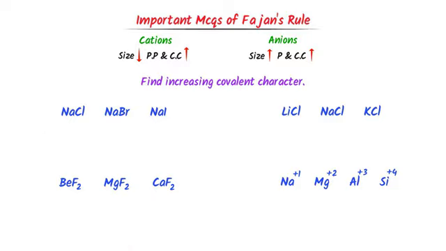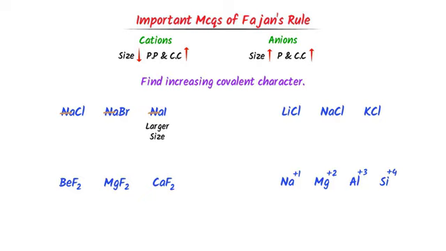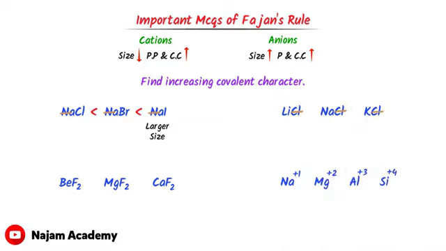Well, here the cation is the same, which is sodium. So I only consider the anion. We know that the larger the size of an anion, the more is the polarizability and covalent character. The size of iodine ion is greater than bromine and chlorine ion, so this is the order of increasing covalent character. Secondly, in this case, the anion is the same in all ionic compounds, which is chlorine. So I only consider cations.